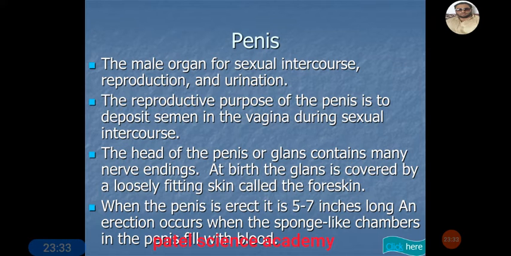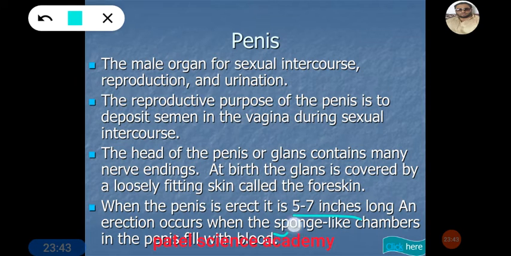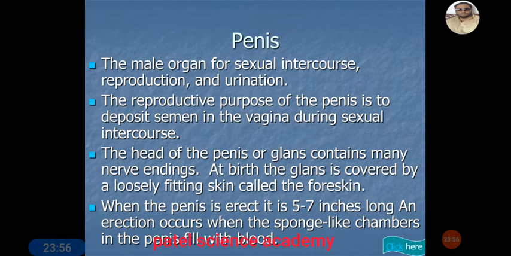When the penis is erect, it is about 5 to 7 inches long, and erection occurs when the sponge-like chamber in the penis is filled with blood. So if blood fills the erectile tissue of the penis covering the urethra, then the penis gets erected. So dear students, this is about the penis.